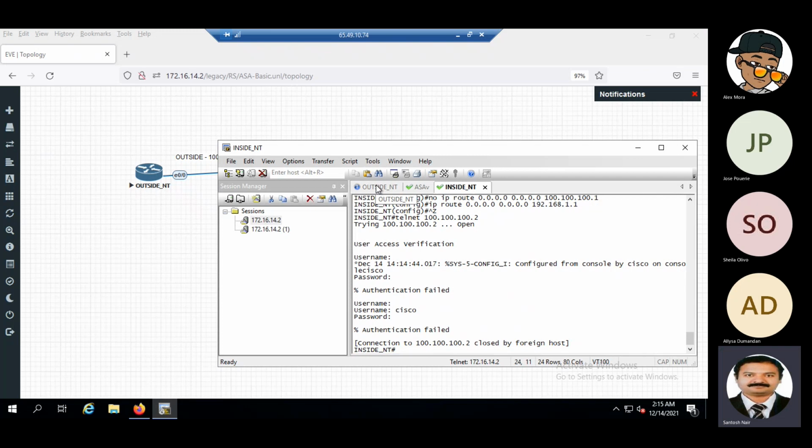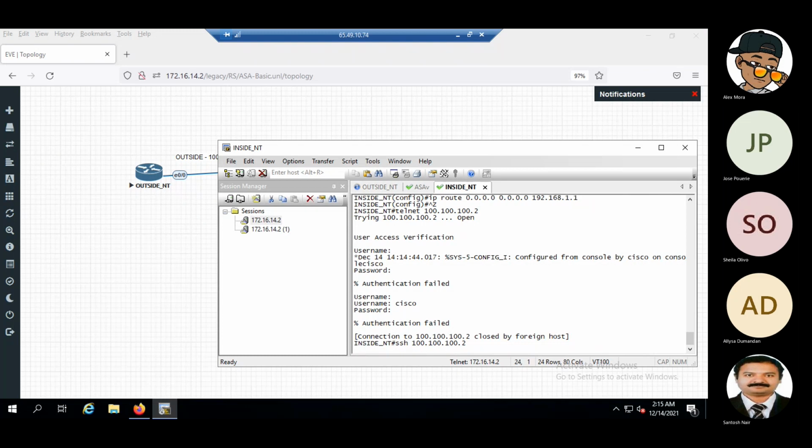Yeah, but you understood, right? Basically, we are able to do SSH and telnet, and from the network point of view, it is working fine. Exactly. Okay, so the connectivity is happening from the inside to the outside.